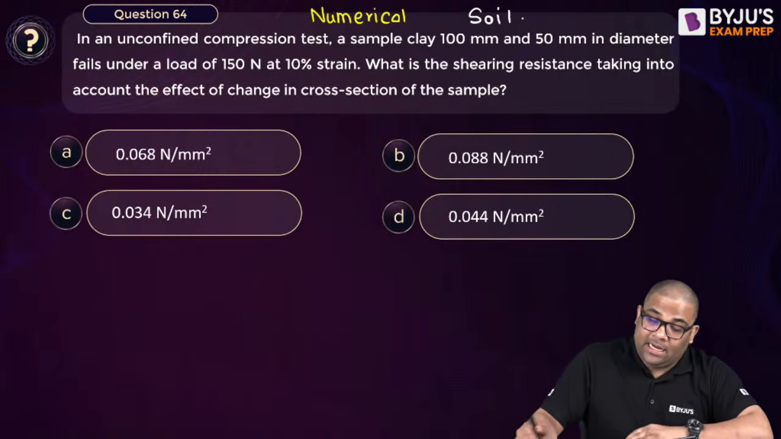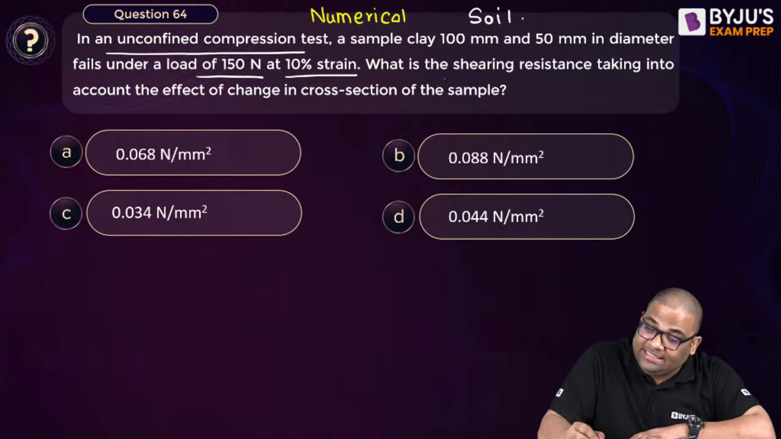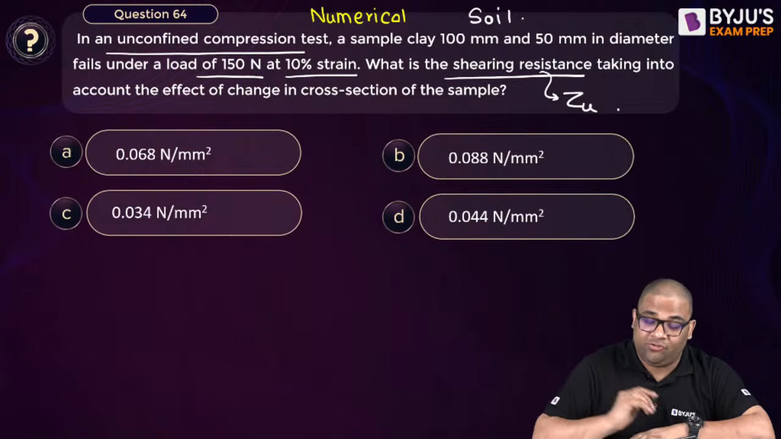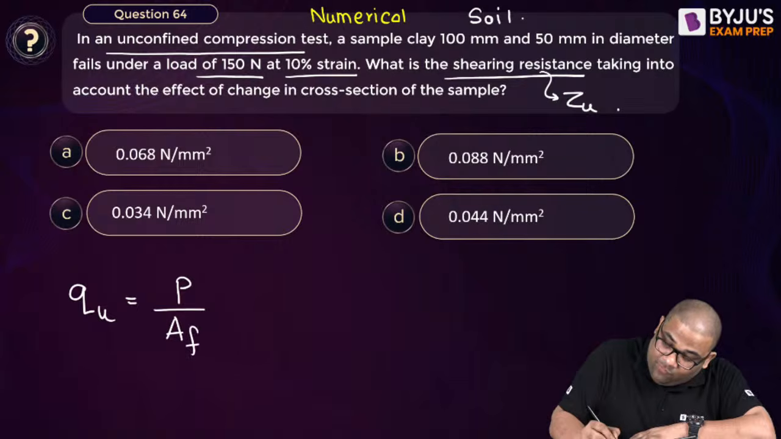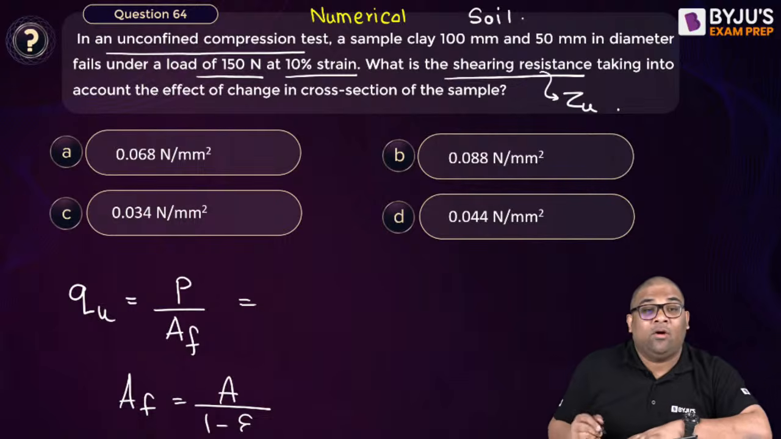See, it is an unconfined compression test. The failure load is given and the strain is given. What is the shearing resistance? Shearing resistance means shear strength. Now we know the formula to find out qu. q is the load by final area. Now the final area is the initial area divided by 1 minus axial strain. Yes, this is the formula, right?